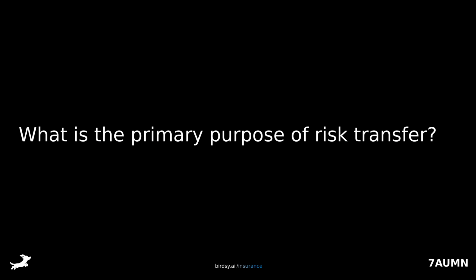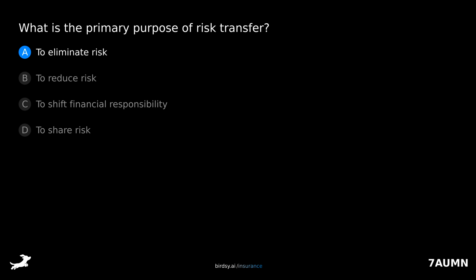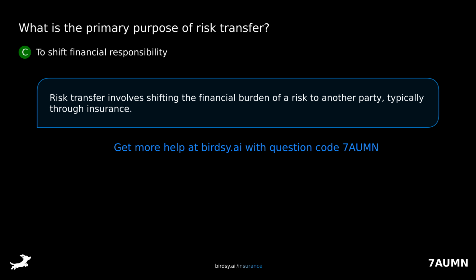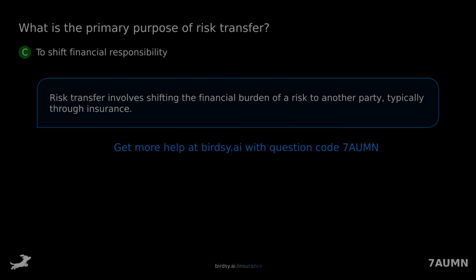What is the primary purpose of risk transfer? Is it A, to eliminate risk, B, to reduce risk, C, to shift financial responsibility, or D, to share risk? The answer is C, to shift financial responsibility. Risk transfer involves shifting the financial burden of a risk to another party, typically through insurance.